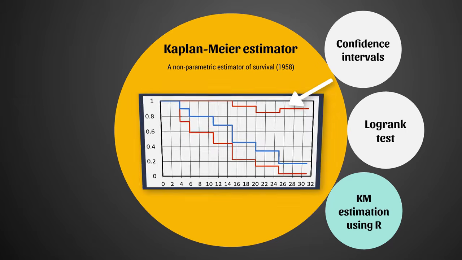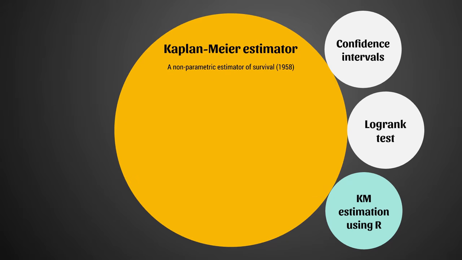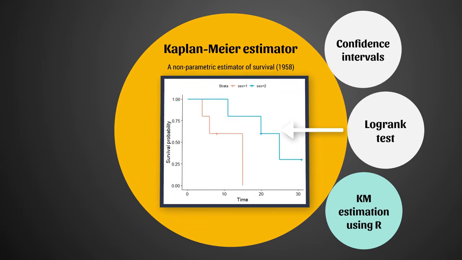I'm going to look at confidence intervals, so that explores the uncertainty behind the Kaplan-Meier estimator, and also the Logrank test, which compares two different Kaplan-Meier curves for different subpopulations. So you might want to compare males to females in terms of their survival experience.